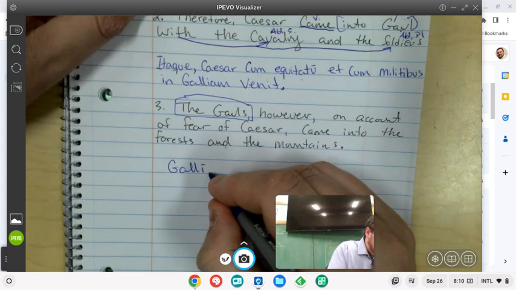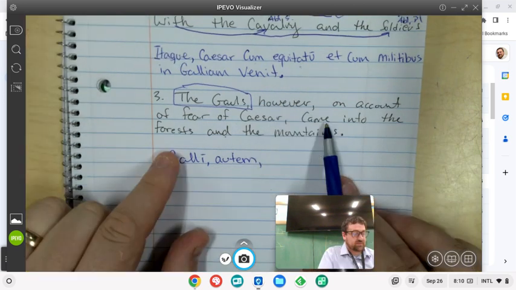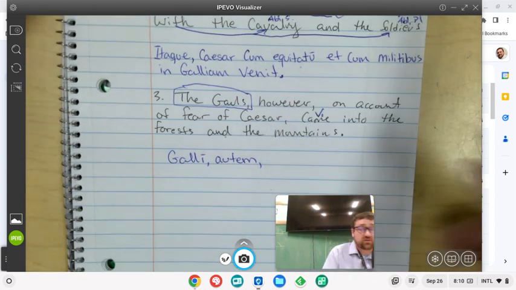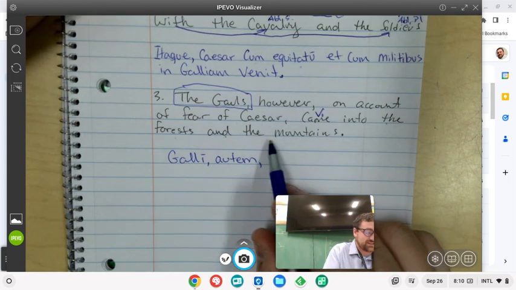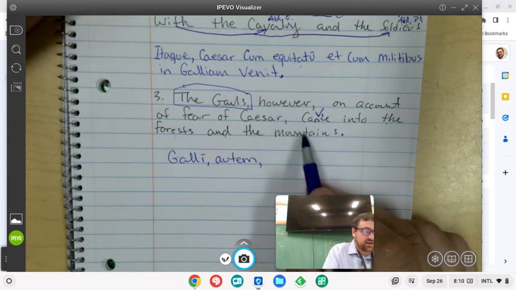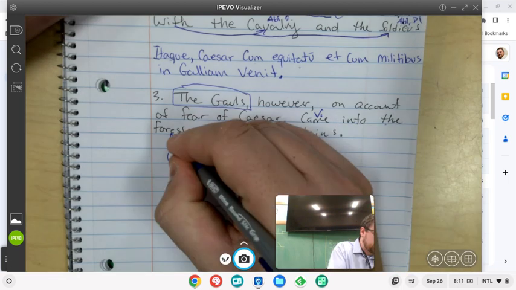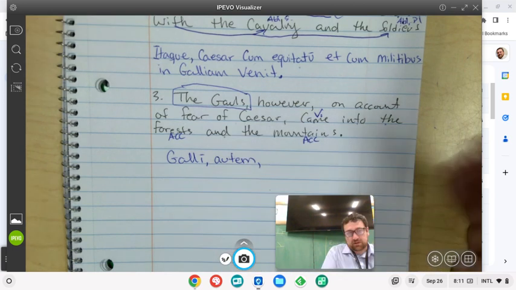autem. Autem means, however, on account of fear of Caesar, came into the mountains. So came is our verb. And then, we have the same thing going on here. We have into the forests and the mountains. So this into is making forests be accusative and mountains also be accusative because he's coming into the mountains as well.